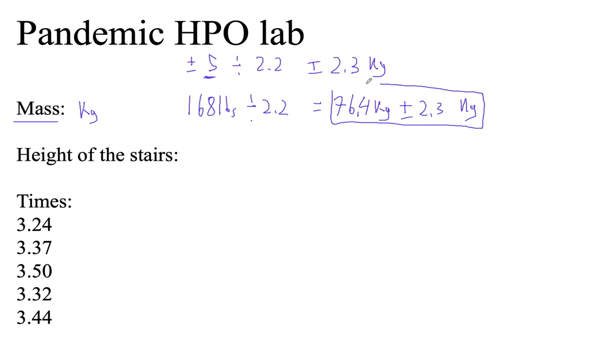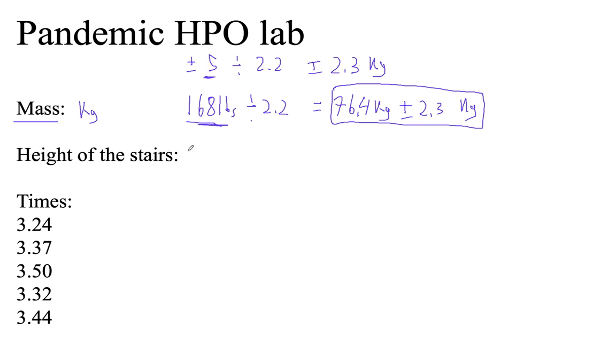So if you have a scale, find your mass, divide by 2.2. And then if the scale has a reading on it, your uncertainty is going to be half the smallest division of that, okay? So if it goes by pounds, then you'd be half a pound, right? So you'd use 0.5 here. I'm just making this up. As I sit here, I'm not standing on a scale. So your uncertainty could be less than this. It could be more than that, okay?